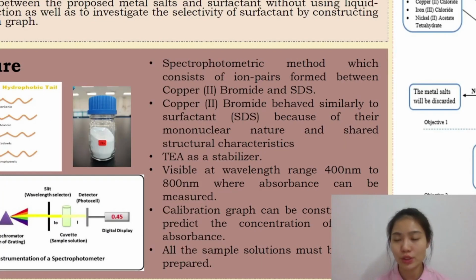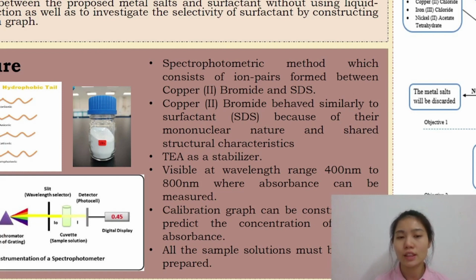Spectrophotometric method is used in this study, which consists of ion pairs formed between copper(II) bromide and SDS. This is because SDS carries a negative charge and copper(II) bromide carries a positive 2 charge. They are held together by an electrostatic attractive force.